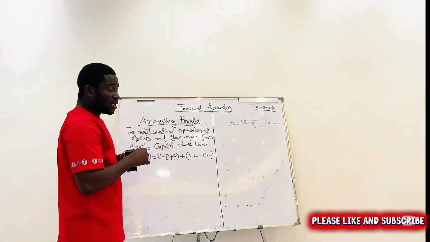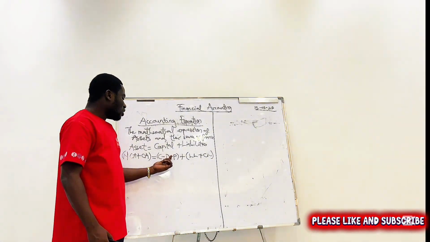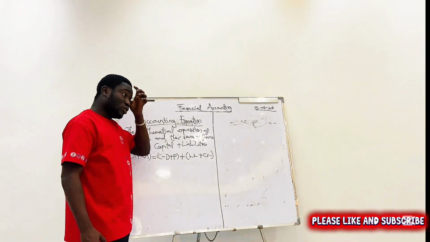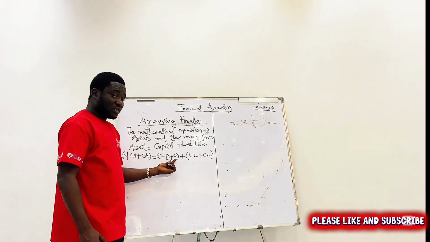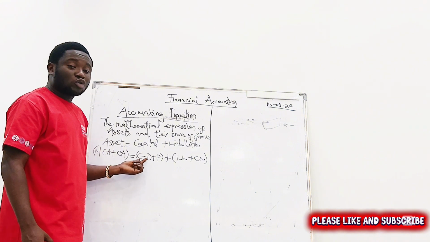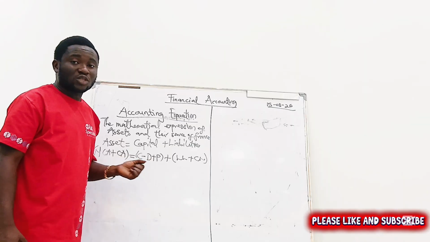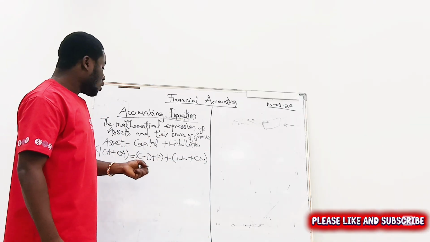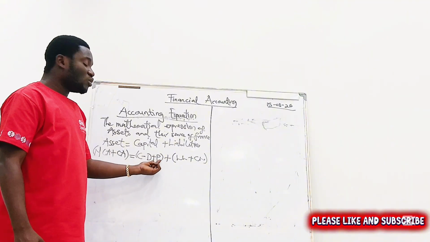So you see, the only thing is that we have brought some things here. We brought D, which stands for drawings, I'll be explaining, and we brought P, which stands for profit. So the contribution of the owner, we also sometimes have what we call drawings, where the owner goes to draw money, withdraw money, and anytime we make profit too, that is what we call P.